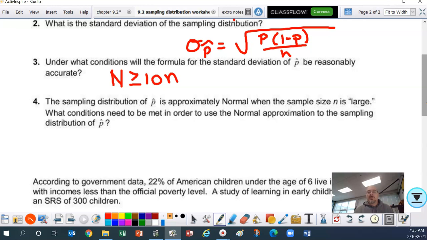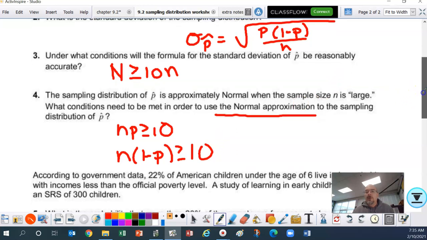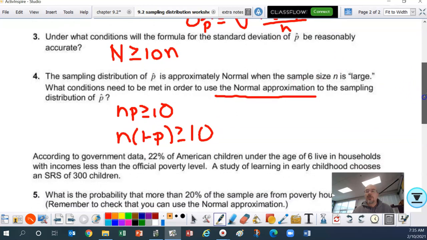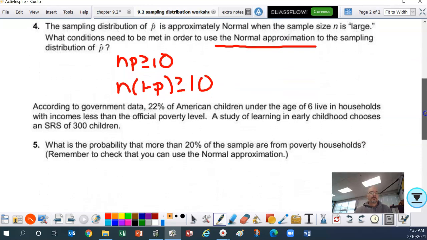What conditions need to be met in order to use the normal approximation for the sampling distribution? Okay, that's rule of thumb number 2, which says the sample size times the proportion must be greater than or equal to 10, and the sample size times the complement must be greater than or equal to 10. That is what we have to satisfy in order to use the normal approximation.